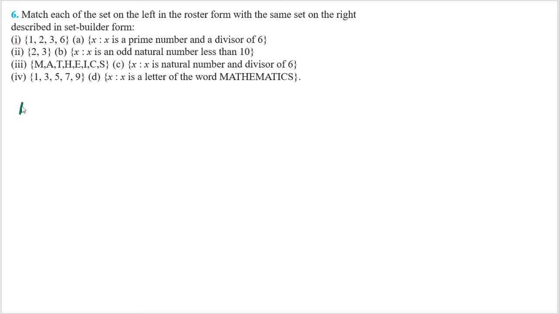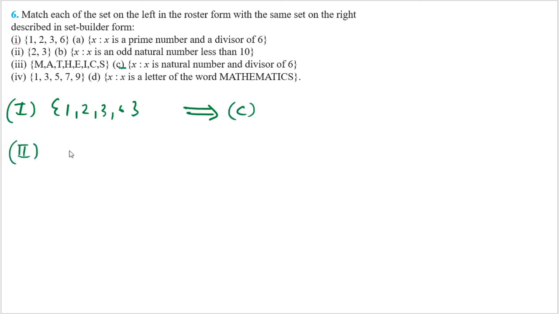The first part is here. First part, it is 1, 2, 3, 6. So it will be equivalent to which part? X is a prime number and divisor of 6. It is not possible. X is an odd natural number and less than 10. It is not possible. X is a natural number and divisor of 6. Yeah, this is the C part. So first will be equal to C.